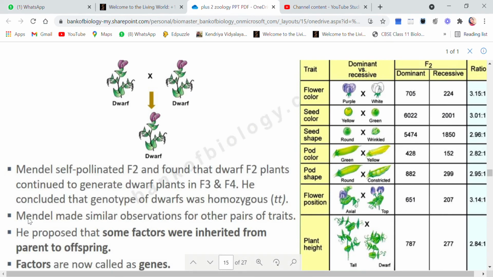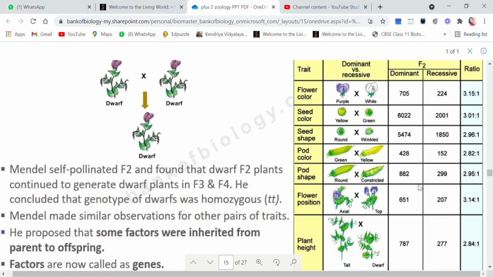So Mendel made similar observations for other traits also. Like we have taken the example of height, he took the example of flower color also. He took the example of seed color also, the seed shape, pod color. So many characters he used, and he did so many crosses and studied the ratios. So many ratios were done, and then he gave the conclusion.